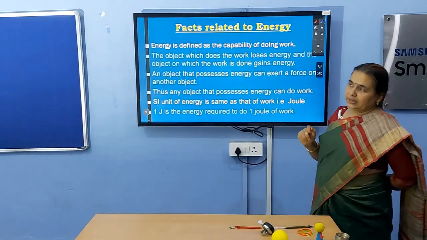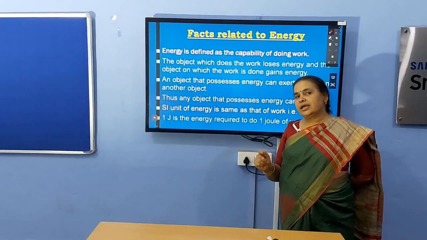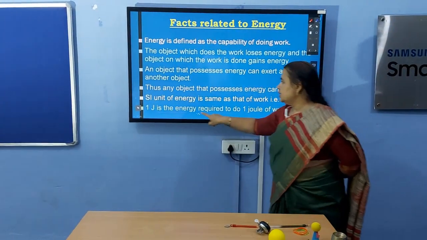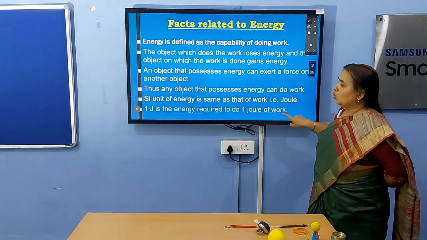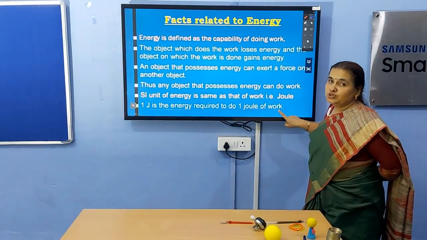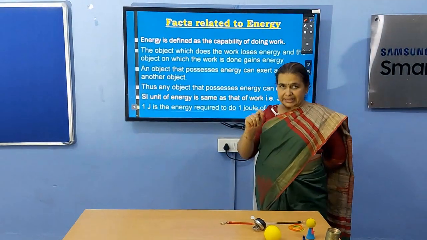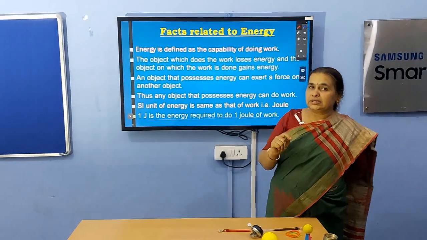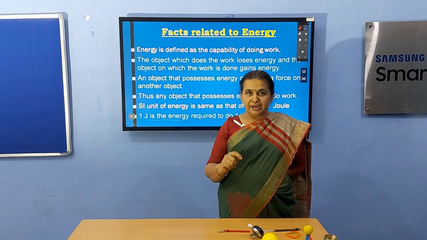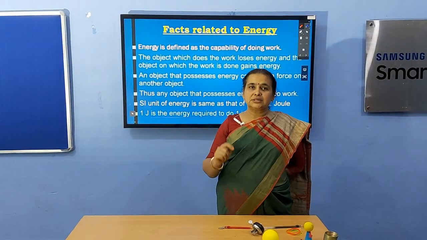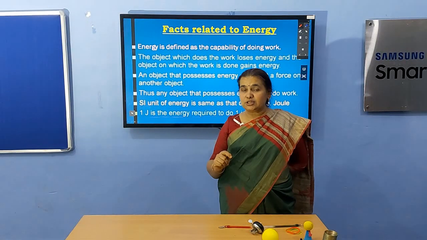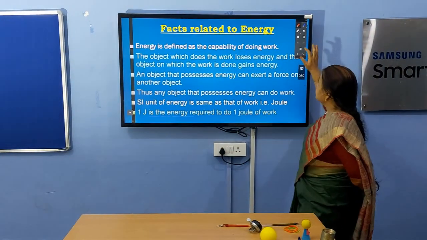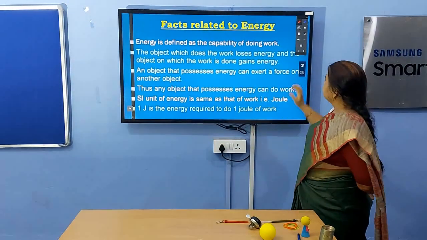And the SI unit of energy is same as that of work, and that is joule. 1 joule is the energy required to do 1 joule of work. And what do you mean by 1 joule of work? 1 joule of work is that work when the object is displaced by 1 meter, when the force applied is 1 Newton and it displaces the object in the same direction as the direction of force. So that is 1 joule of work.